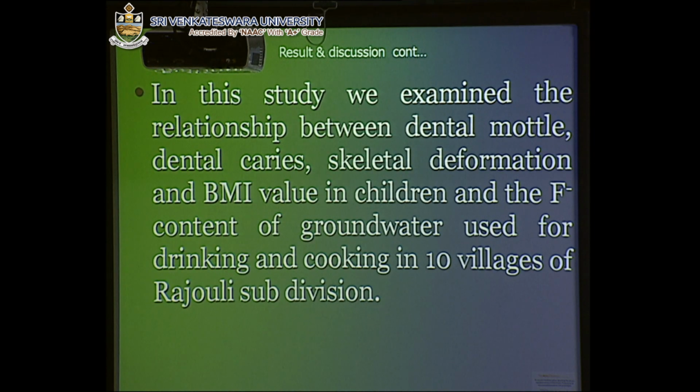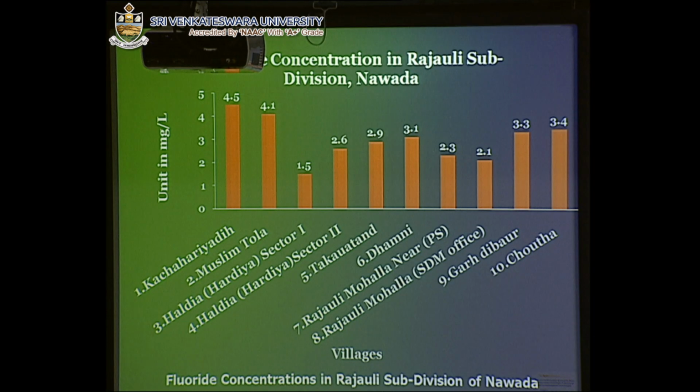In this study, we examined the relationship between dental mottle, dental caries, skeletal deformation, and BMI value in children, and the fluoride content of the groundwater used for drinking and cooking in 10 villages of the Rajauli subdivision. This is the map of the fluoride concentration in Rajauli subdivision, and you see that the Kacharia D and Muslim Tola villages have a very high fluoride level, 4.5 to 4.1, but the Haldia sector has a very low level, within the 1.5 permissible range, and Gadibor and Chautha also have very high values.